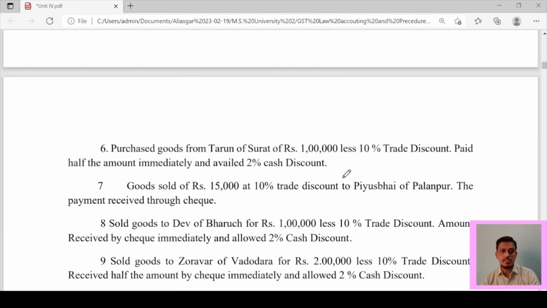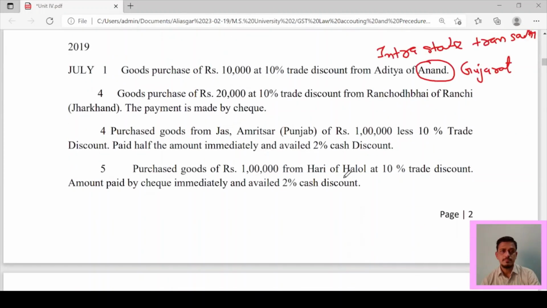Now the next transaction, the second one. Date is 4. Goods purchase of rupees 20,000 at 10% trade discount from Ranchod Bhai of Ranchi, Jharkhand. That means it is a different state. The payment is made by cheque.